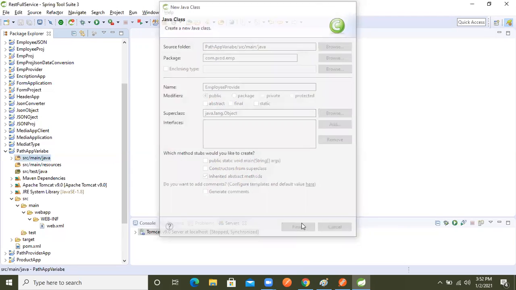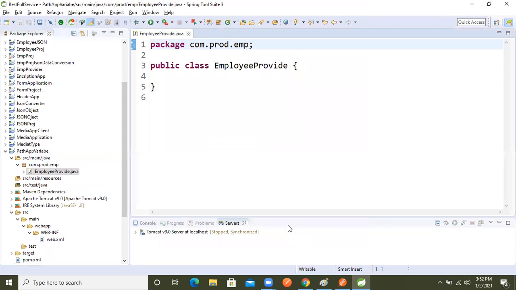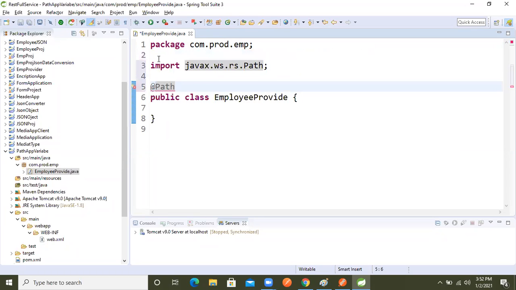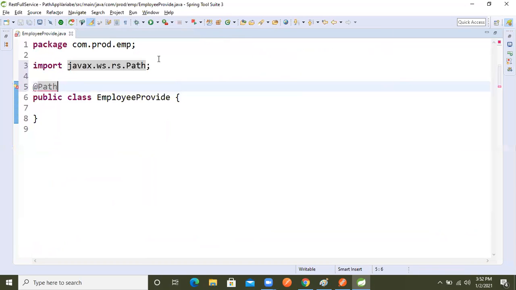Employee provider is the class. If we want this class as a resource, we use the @Path annotation, Control M. Inside that I'm taking emp. After that, let's take one method and check that we are getting the response or not.